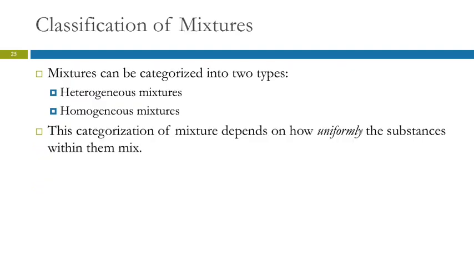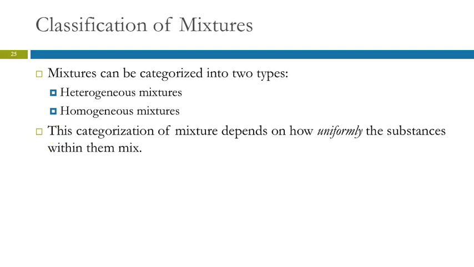So then mixtures fall into two categories, heterogeneous and homogeneous. We use a lot of prefixes in science, and so it can be helpful to understand what those prefixes mean. A lot of these prefixes get used in everyday life as well. So hetero is a prefix that means different, and homo is a prefix that means the same.